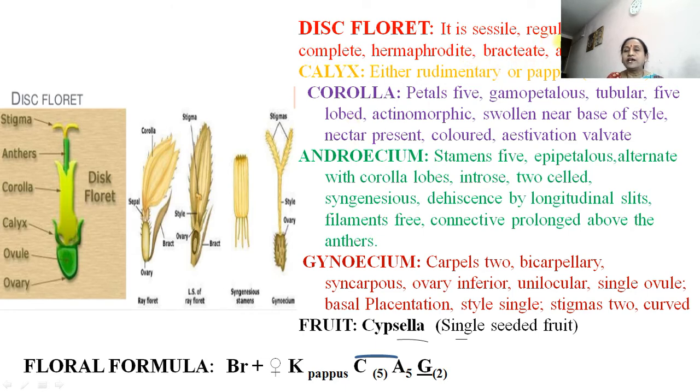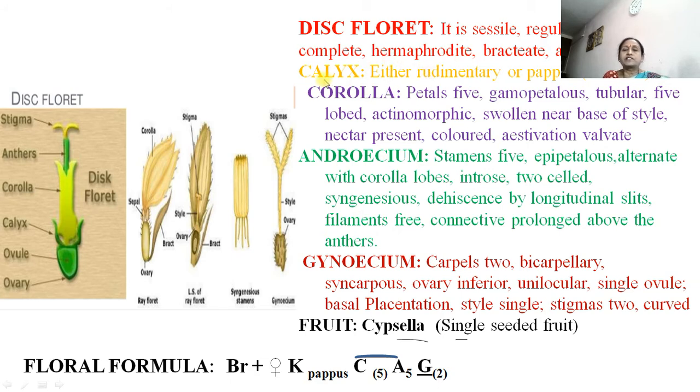So regular means when we cut the flower, we will get two equal halves, so it is called as actinomorphic. Then complete means all the four whorls, calyx, corolla, androecium, gynoecium, all these four whorls are present. That's why the disc floret is complete. Hermaphrodite means it contains both the sex organs, that is bisexual, and that's why it is called a hermaphrodite.